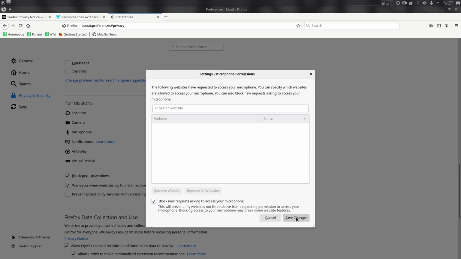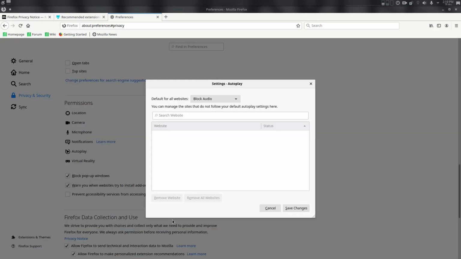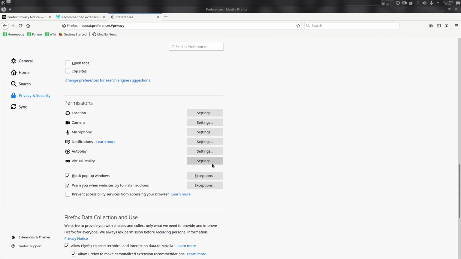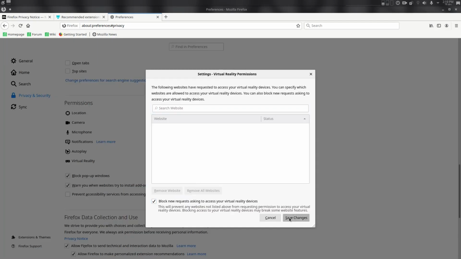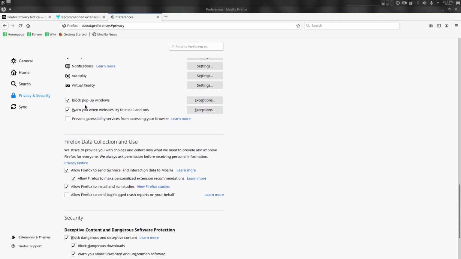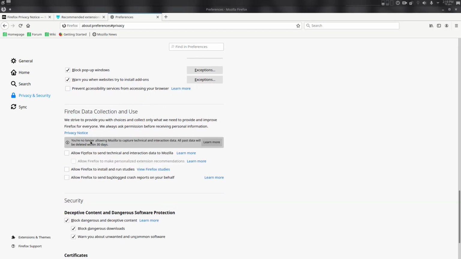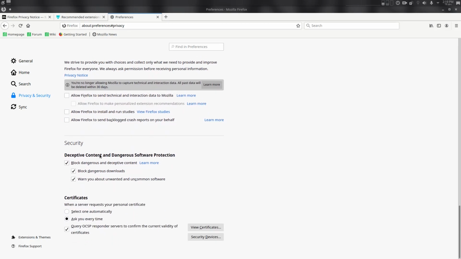Why would I need to use all this? Virtual reality, this reality is bad in itself, so why would I go there? Block pop-ups, okay, it's good. Keep that. Data collection, now this is very important here. No, I don't need you to collect my data and send it to you.